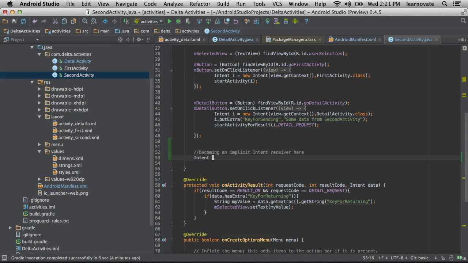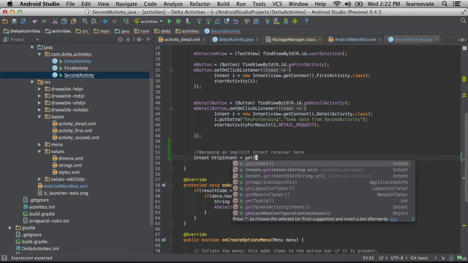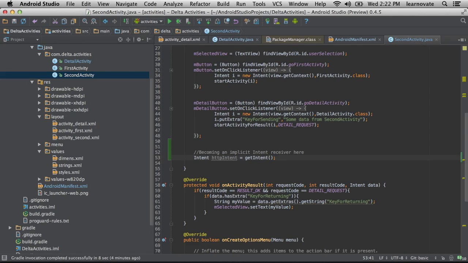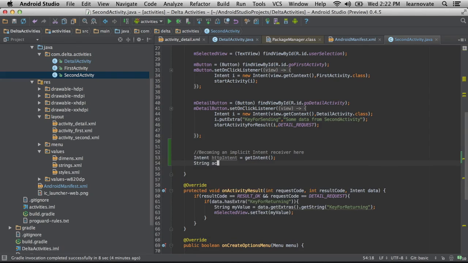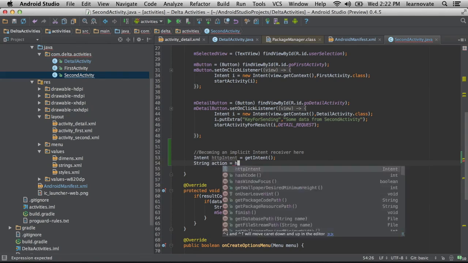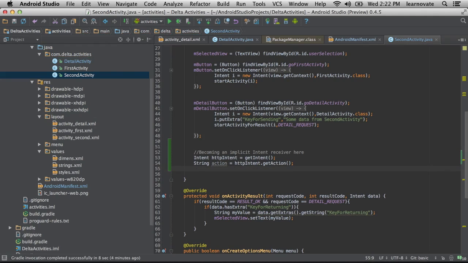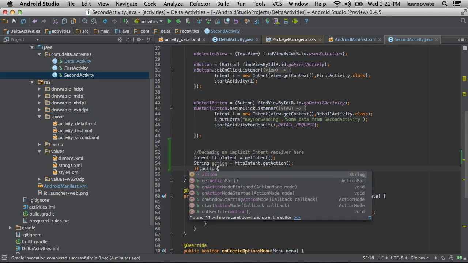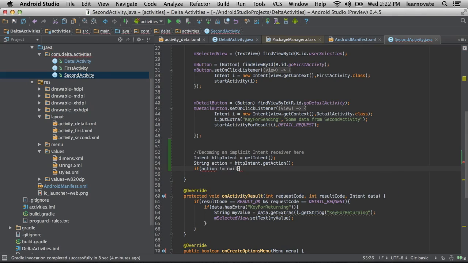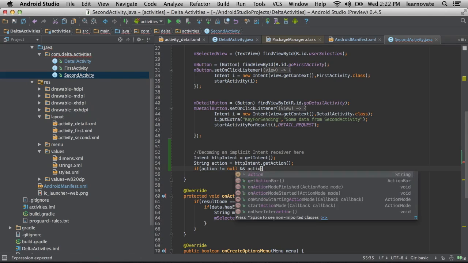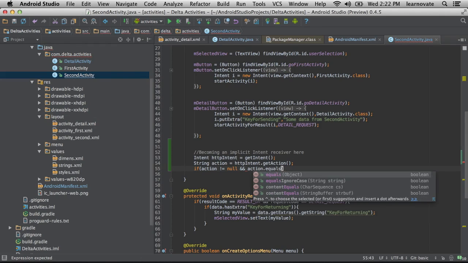Implicit intent receiver. Yeah. So notice that we're not on the one that launches our application, right? All these activities are kind of independent. We're on our second activity, actually. So this is in the onCreate. What I'm saying is I'm going to get that intent that started us, and I'm going to ask, hey, did this come from the first activity, or was somebody specifically browsing for deltaprogram.us?